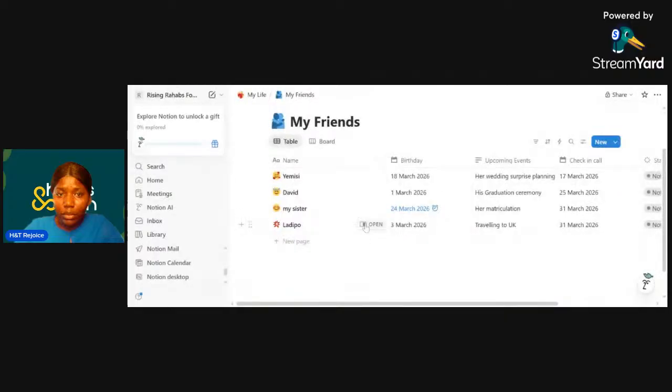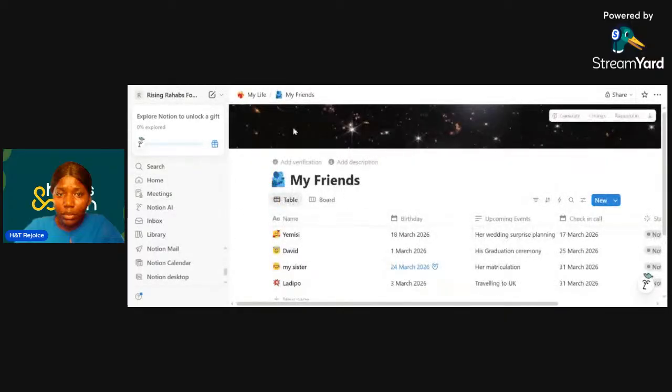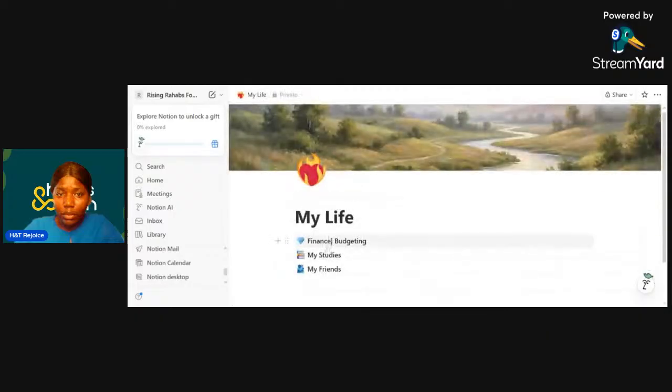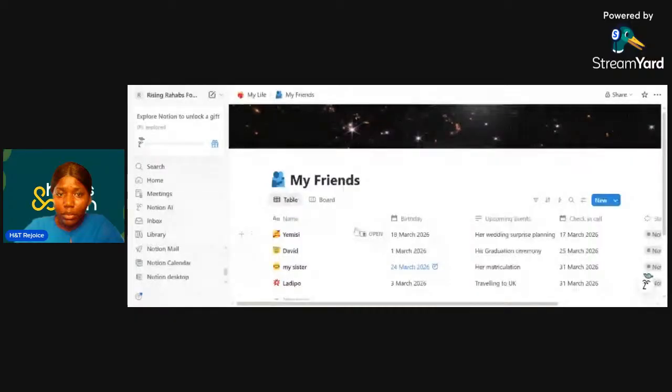So now we are at her friends. We are trying to see, okay, this is what Chidera wrote. Let's see what she did, a database for her friends. So this is a database because it contains a lot, you can do a lot with a database. For example, you can see here that she has the name of her friends, Yemisi, David. She has my sister Ladipo, and you can also store your friends' birthdays. If you're not good at remembering dates, this can save your life.